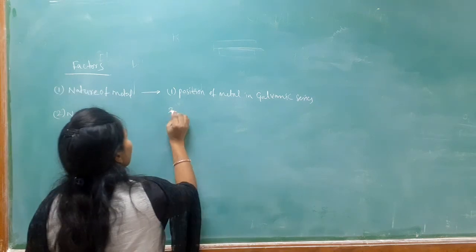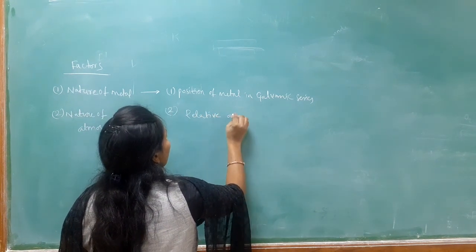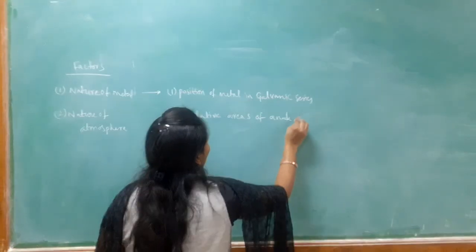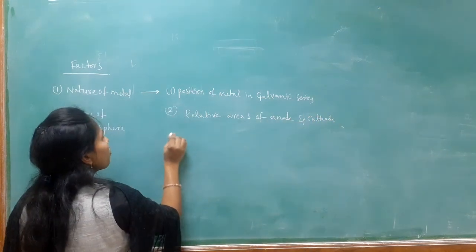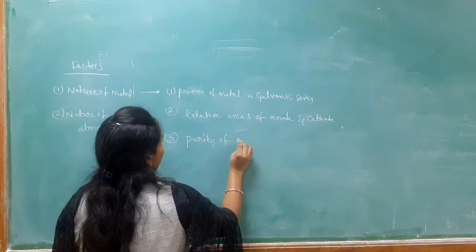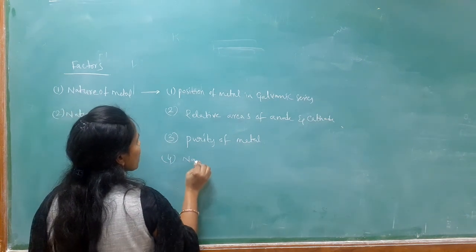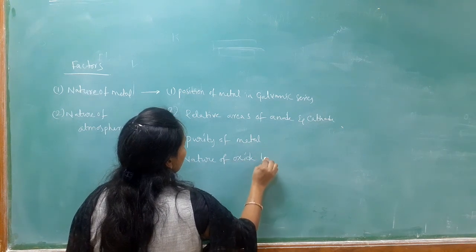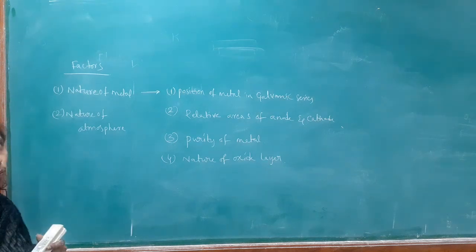And the second one, relative areas of anode and cathode. And the next one, purity of metal. And the next one, nature of oxide layer. And these are the 4 factors under nature of metal.